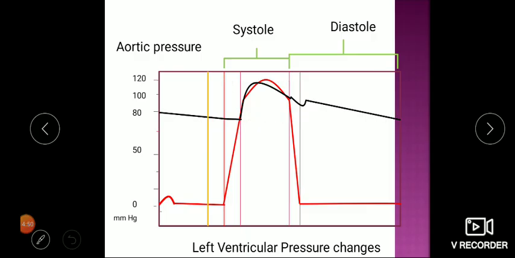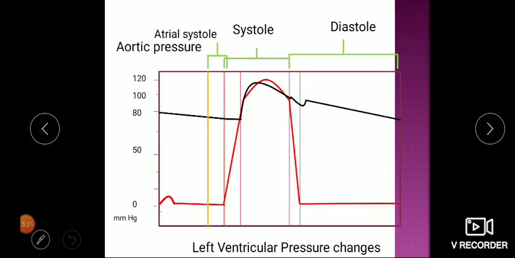So in the great vessels, systolic and diastolic pressure is based on the events of the cardiac cycle. Highest pressure during systole is called the systolic pressure, and lowest pressure during the diastolic phase is called the diastolic pressure. It is around 80. Now there is variation. There is physiological variation: 120 plus or minus 15 systolic, 80 plus or minus 10 diastolic. So this graph will be different in different individuals, but physiological variations are there.